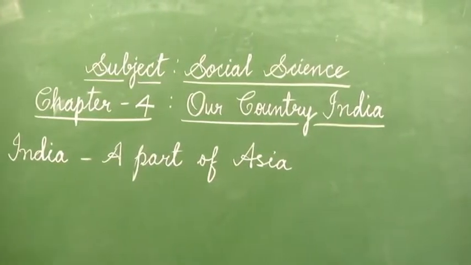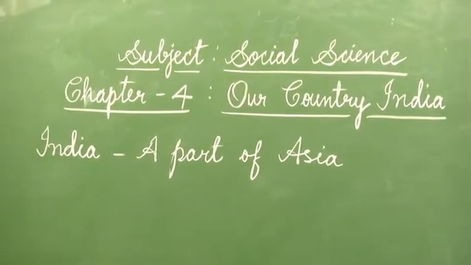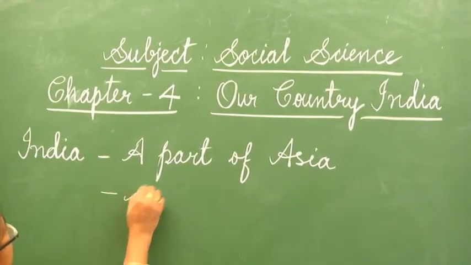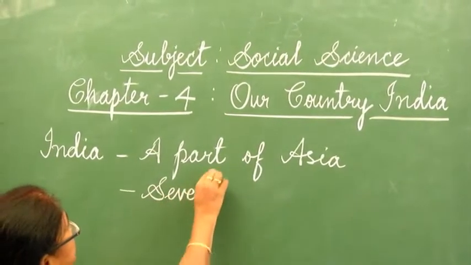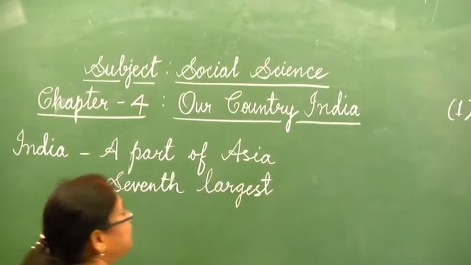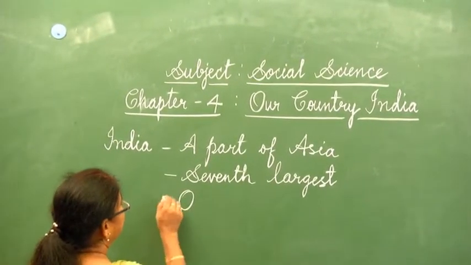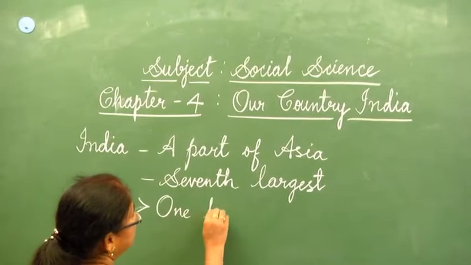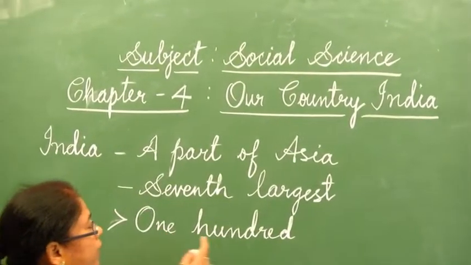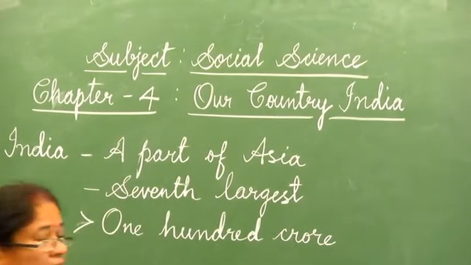These continents are further divided into countries, and there are many big and small countries, and our India is the 7th largest country in the world. Do you know how many people live here? Yes. More than 100 crore people live in our country.